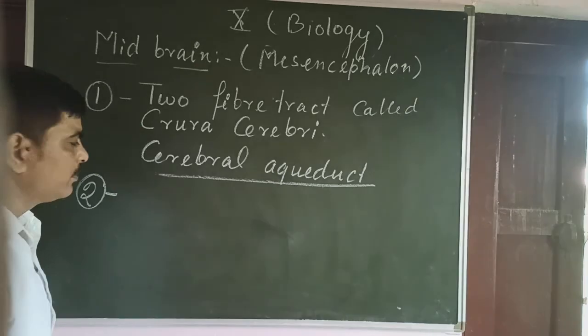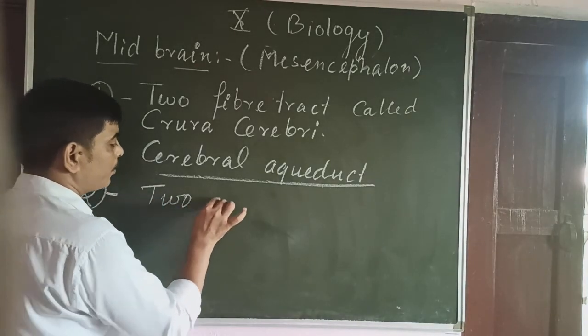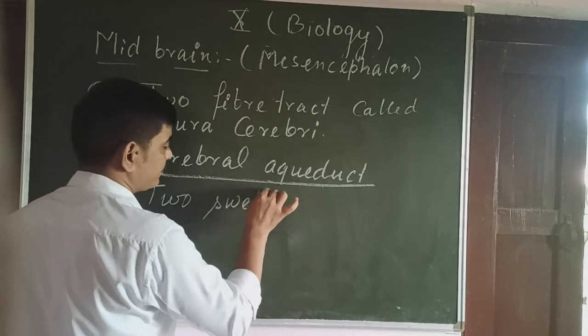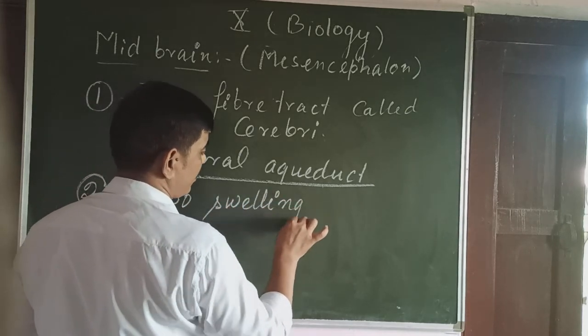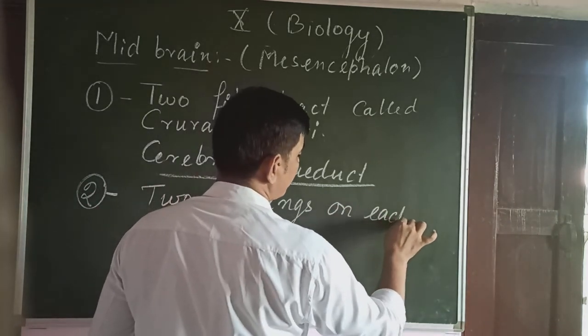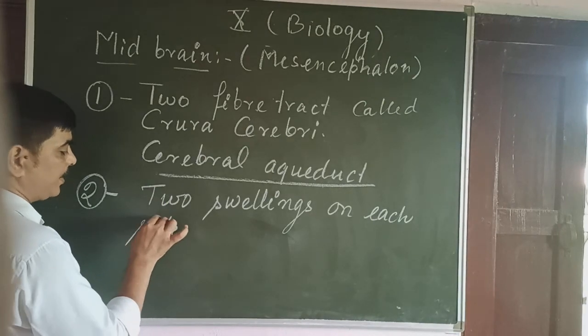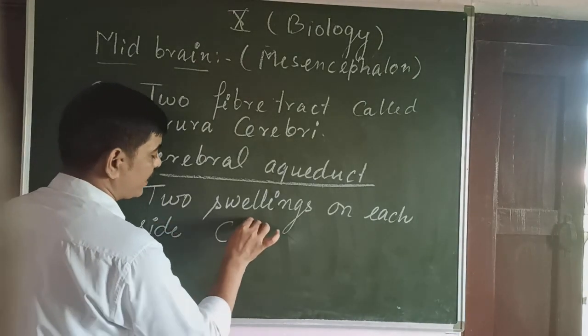The second part of the midbrain is in the form of two swellings on each side. What are they called?